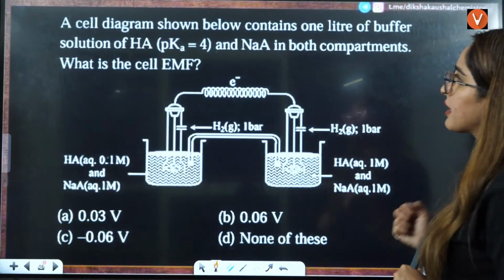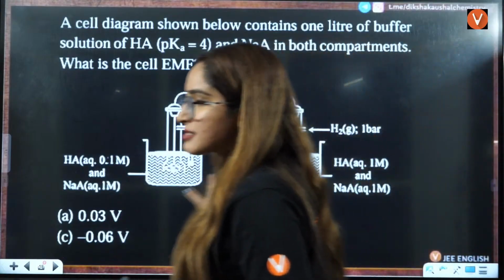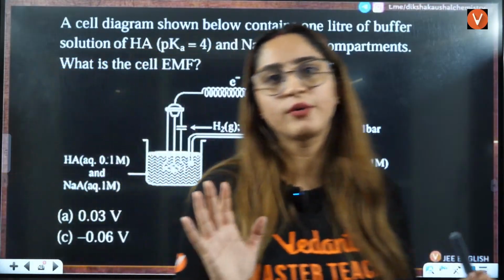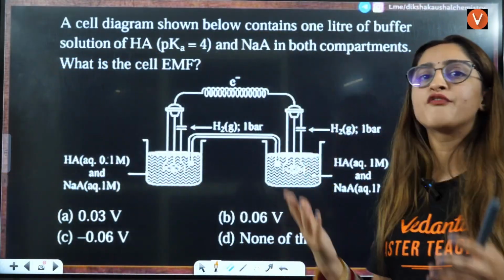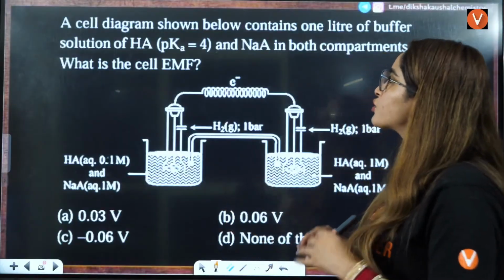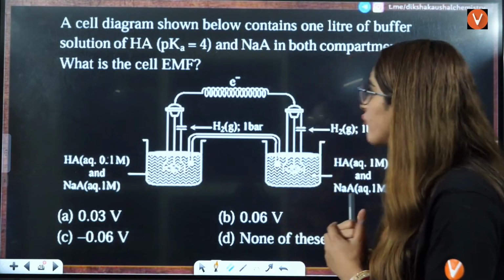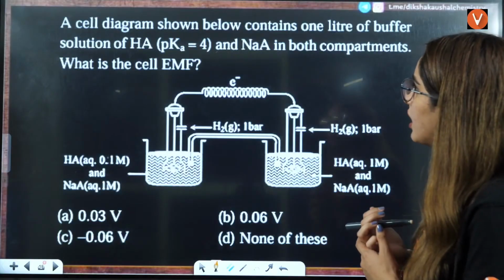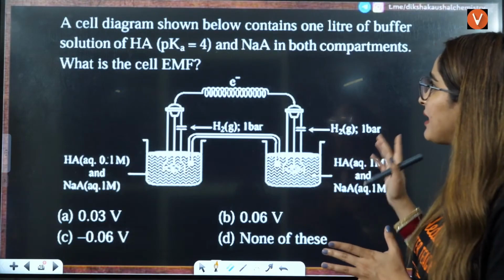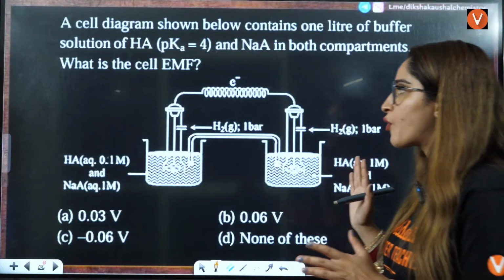as you can see the question here, a cell diagram shown contains 1 liter of buffer solution. So this diagram is given to you, right? Diagram based questions are very important, okay? So it's not like they are very, very difficult, but you need to have a right approach to solve these kinds of questions, okay? So a cell diagram shown below contains 1 liter of buffer of HA, pKa value is given to you. NaA, that means salt in both the compartments, right? What is the cell EMF? This is what they are asking you.